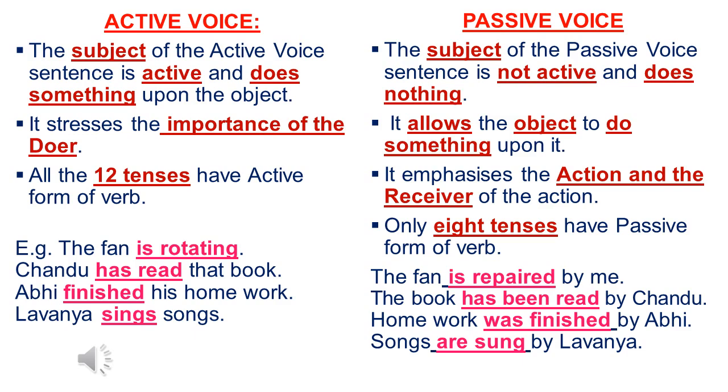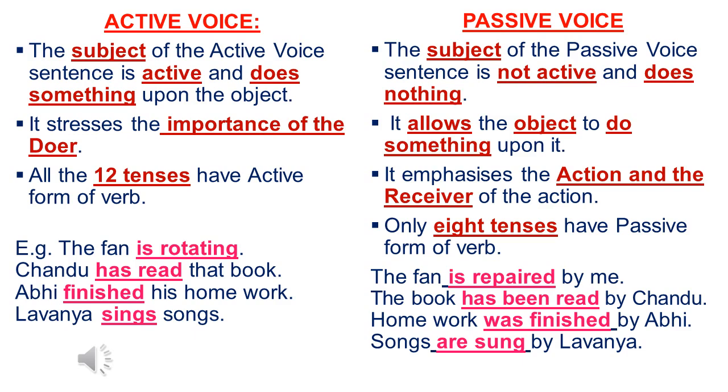Now let's have a look at the examples. The fan is rotating. Chandu has read that book. Abhi finished his homework. Lavanya sings songs. In all the 4 sentences, the subjects are active and they are doing something on their objects.